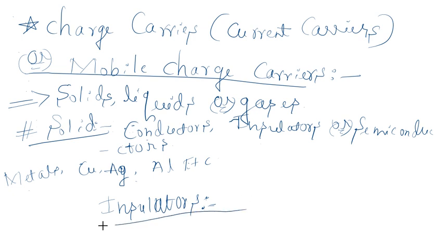Such a property is called insulators. Why does this happen? All the electrons are tightly bound to the parent atom, hence there are no free electrons. As such, there are practically no current carriers in an insulator. If you take a semiconductor, for example, the current carriers are free electrons and holes.